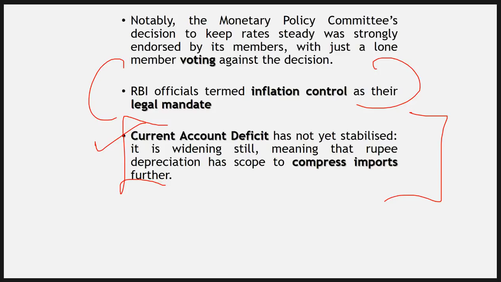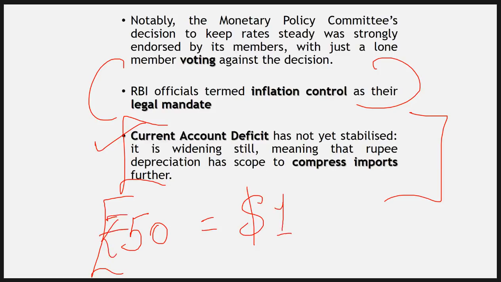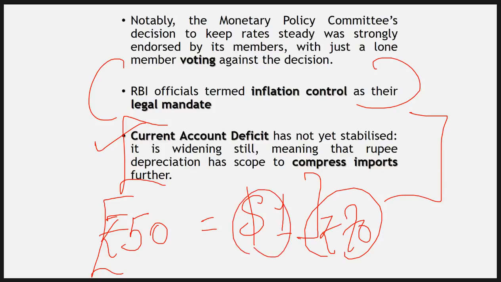But very briefly, let me tell you that when rupee value is down in comparison to the dollar, say, for argument's sake, a hypothetical example, yesterday the value of $1 was 50 rupees. Now, if today it is 70 rupees, then what's going to happen if you import items? Earlier on, you used to purchase an item that was being sold in the international market for $1, you used to pay 50 rupees. But now you will be paying 70 rupees, isn't it?